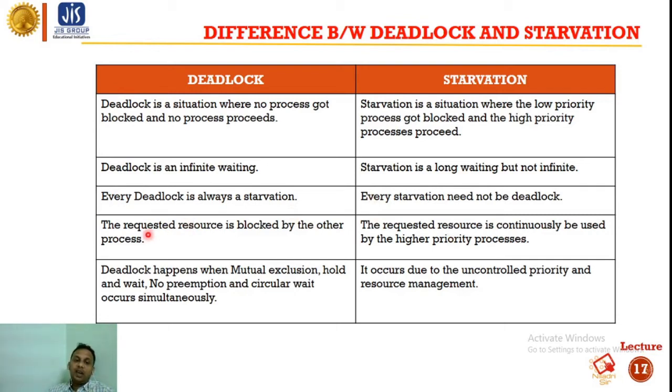In case of deadlock, the requested resource is blocked by the other process, but in case of starvation, the requested resource is continuously being used by the higher priority process. Deadlock happens when mutual exclusion, hold and wait, no preemption, and circular wait occur simultaneously. But starvation occurs due to uncontrolled priority and resource management.